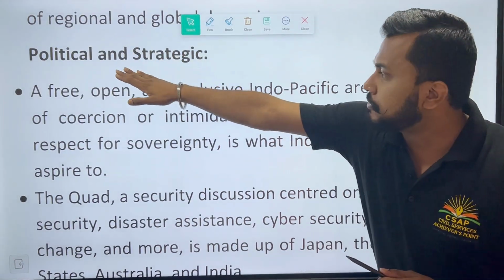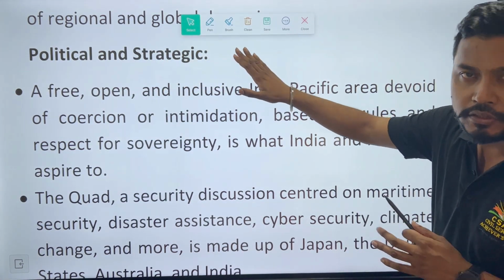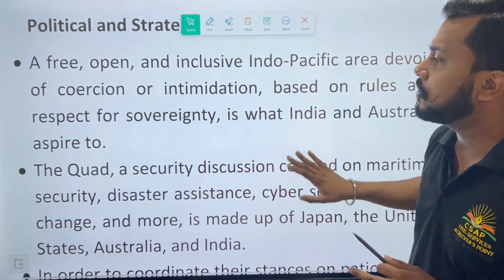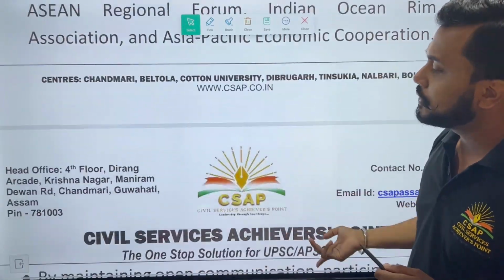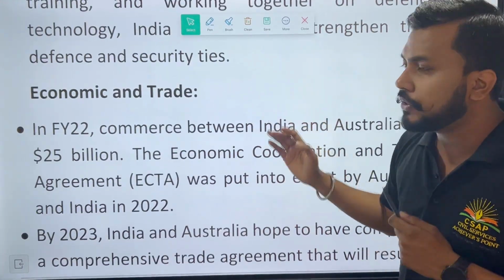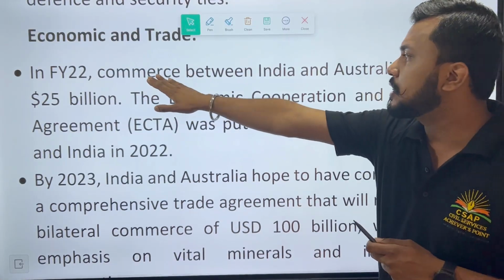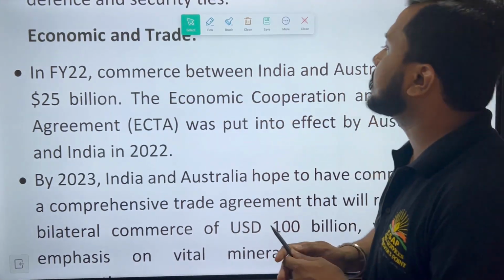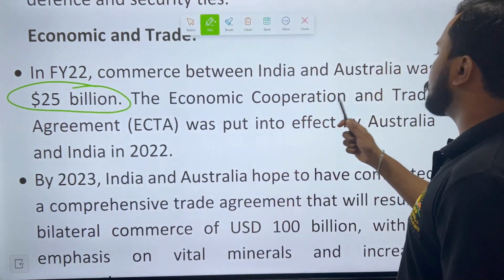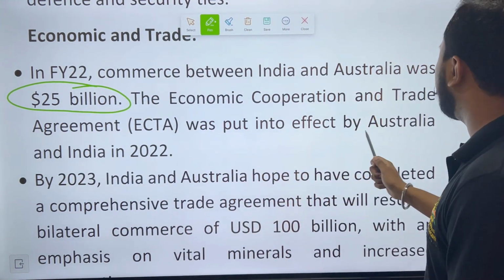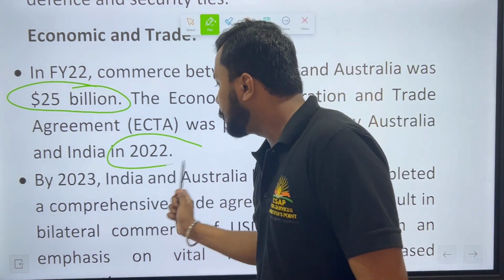So first, the function will be political and strategic. First function with respect to India-Australia relation: how much the two cooperate politically, which is important. Then you can say about economic and trade, and you have to give all the data. In financial year 22, commerce between India and Australia was expected to be around $25 billion, and the Economic Cooperation and Trade Agreement, ECTA, was put into effect by Australia and India in 2022.